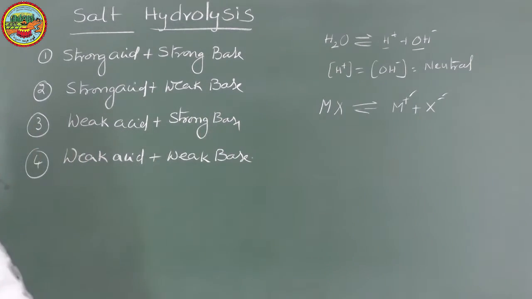These are the four types of salts that we have.